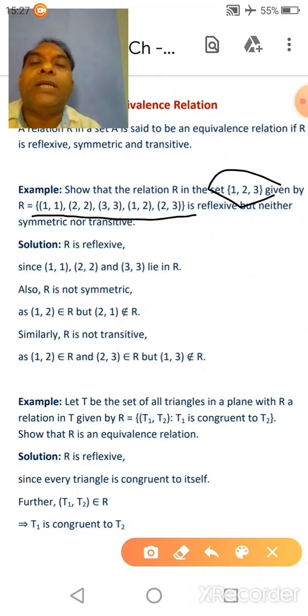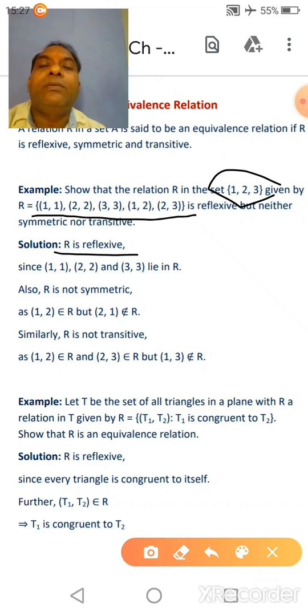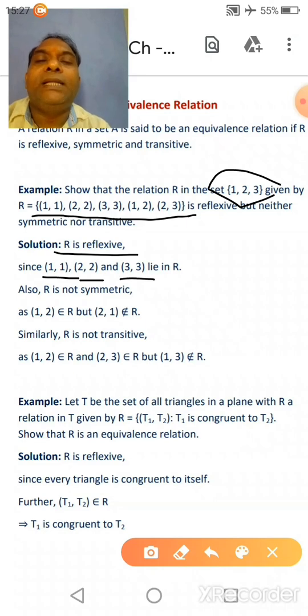So solution: R is reflexive since (1,1), (2,2), (3,3) lie in R. Clear? Or we can say that according to the definition of reflexive relation, (a, a) belongs to R, then it is reflexive. So here (1,1), (2,2), (3,3) lie in R, so it is a reflexive relation.